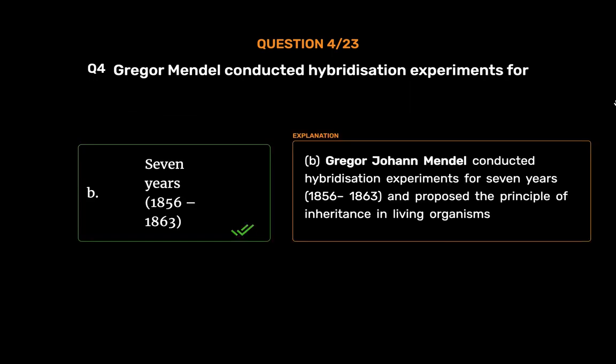B. Gregor Johann Mendel conducted hybridization experiments for 7 years, 1856-1863, and proposed the principle of inheritance in living organisms.